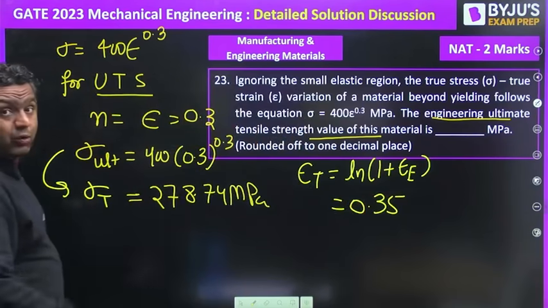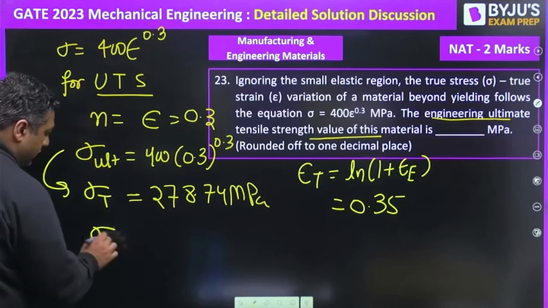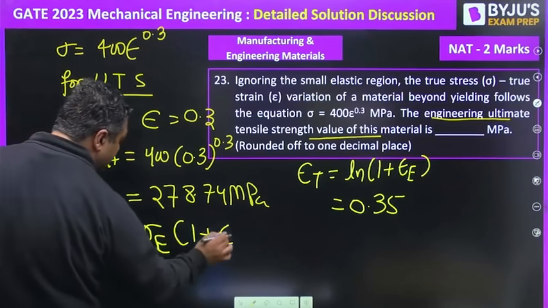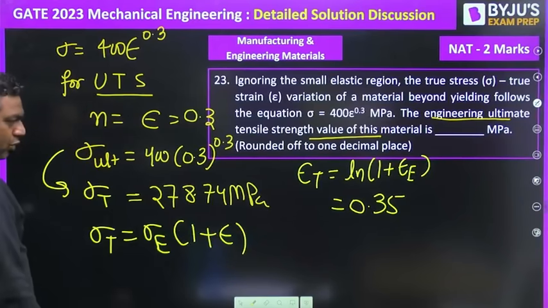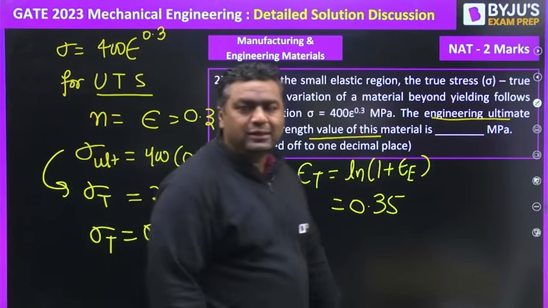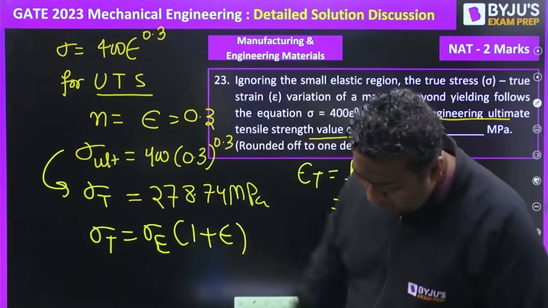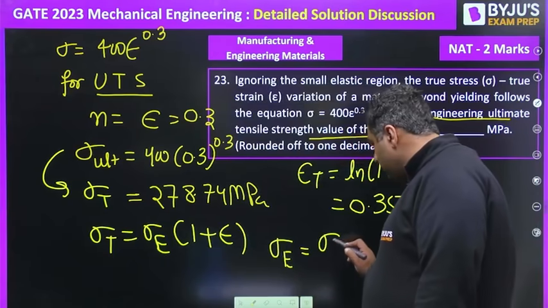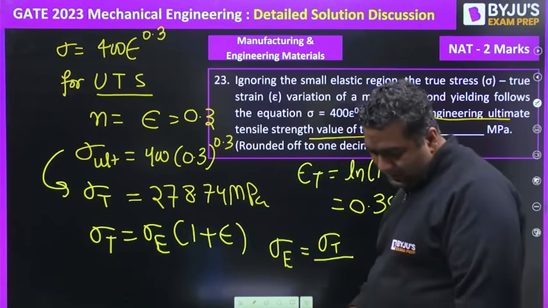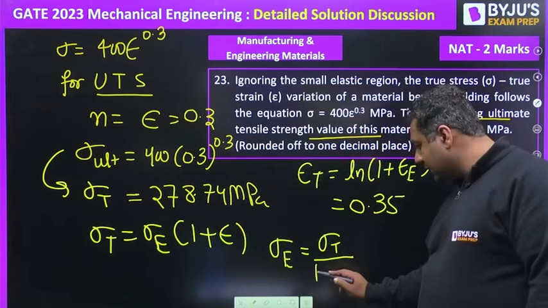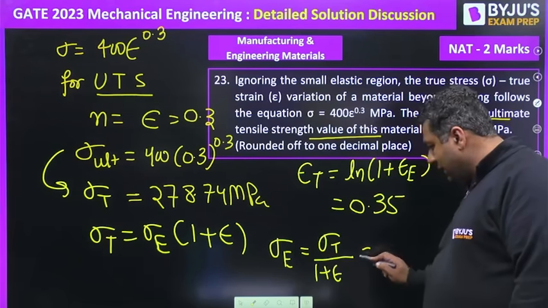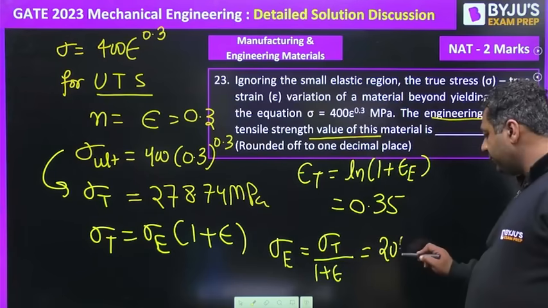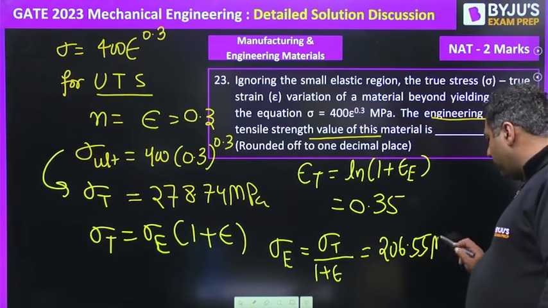If you want to find the engineering stress, you know that true stress is engineering stress into 1 plus epsilon. So now we have the values, and when you put them in, the engineering stress is true stress divided by 1 plus epsilon. You will get the value of engineering stress to be 206.55 MPa.